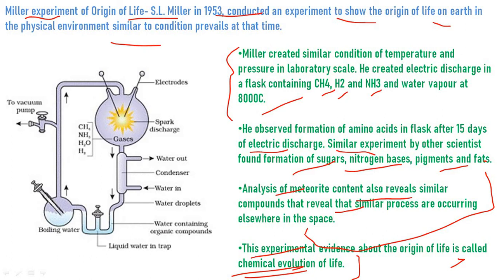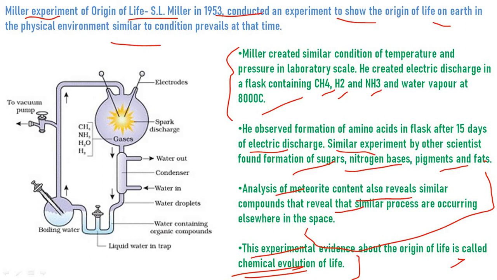The cooling of earth caused condensation of gases, which resulted in the formation of the solid crust of the earth. The torrential rain of thousands of years formed water bodies like oceans, rivers, lakes, etc.